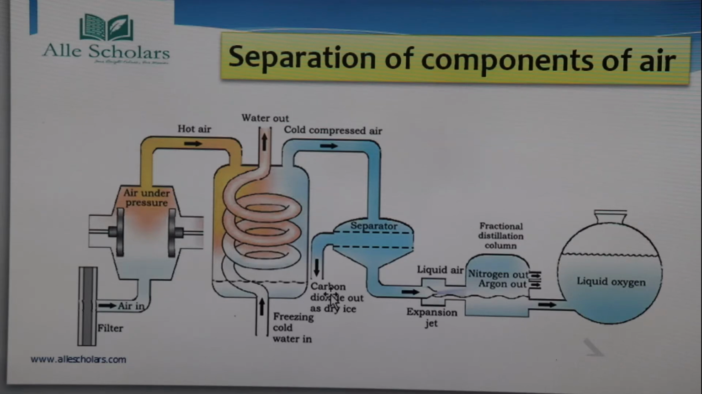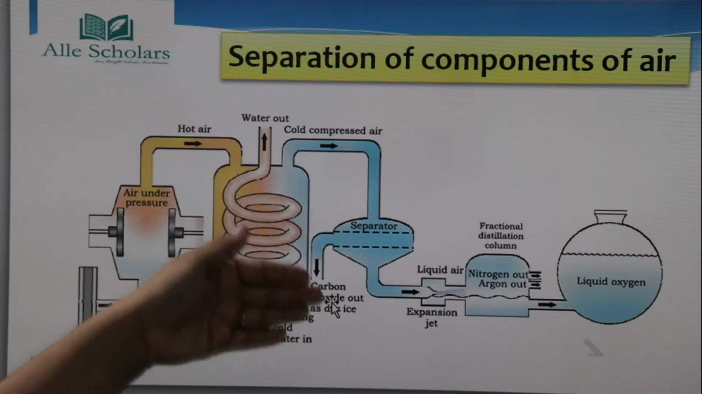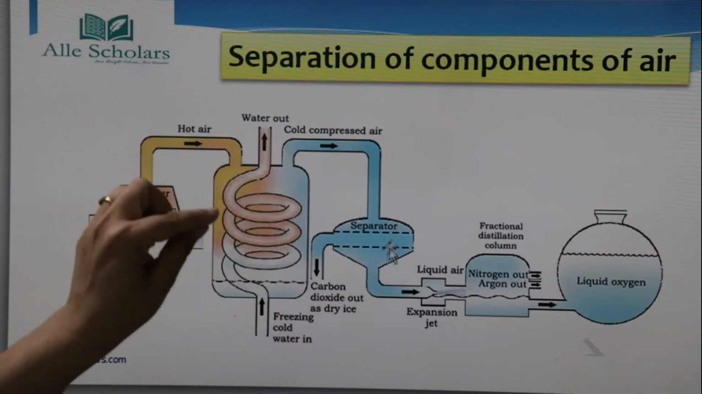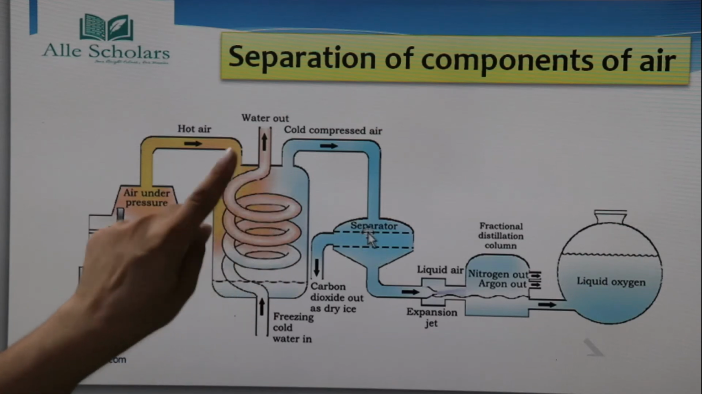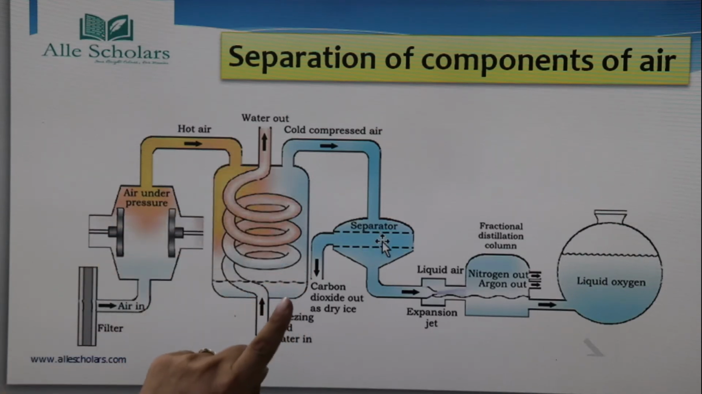Okay, so now what happens in the separator? Some carbon dioxide has been separated out as dry ice, but here the air is still there. That air is free from carbon dioxide, we have already extracted carbon dioxide here. Now the air that is present in this separator is free from carbon dioxide.